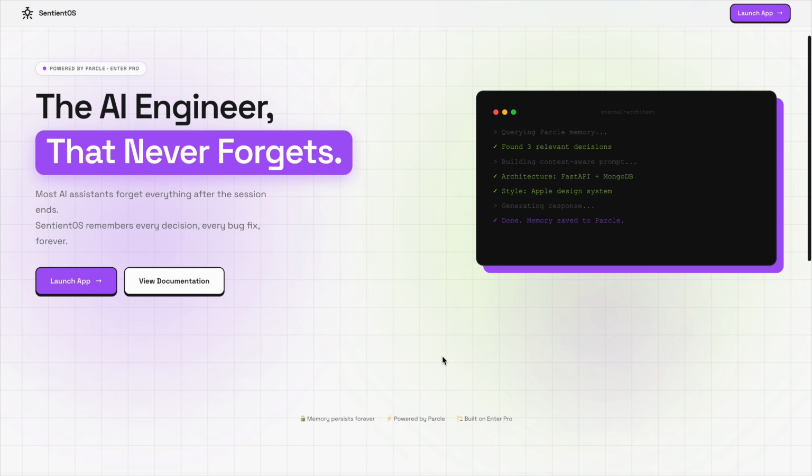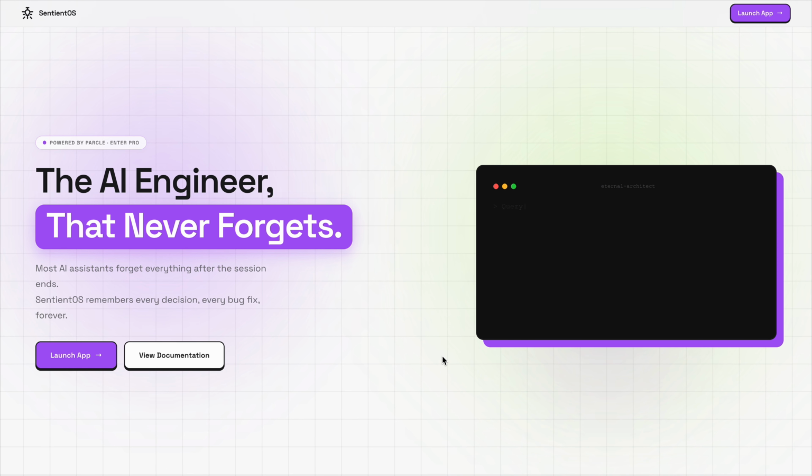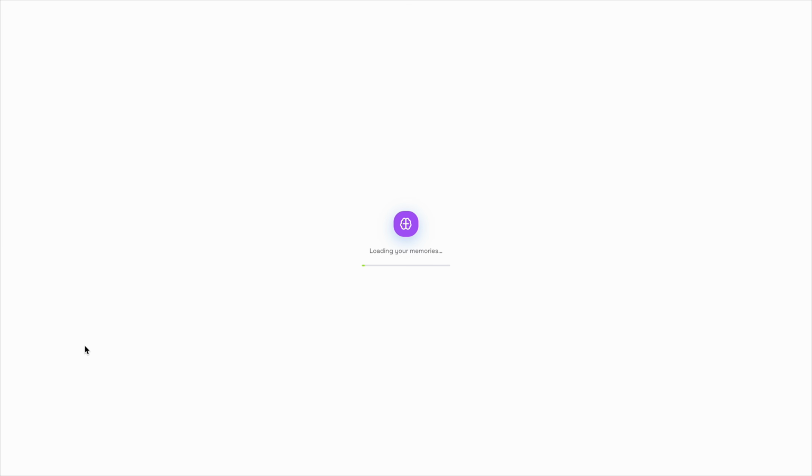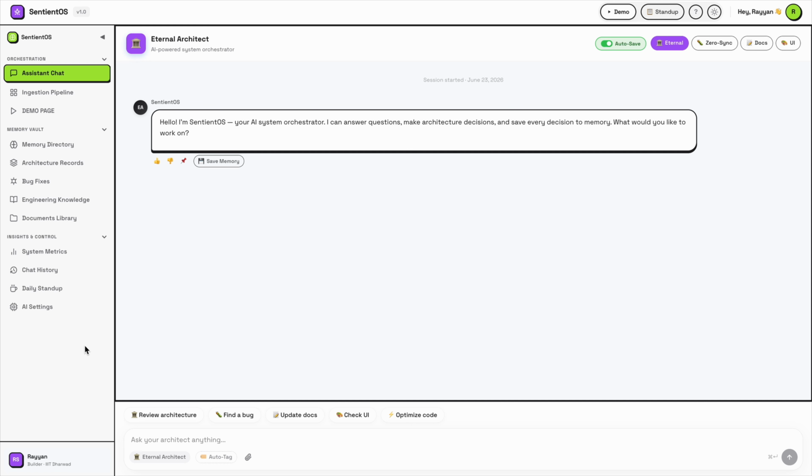So let's dive in and see it in action. The best way to show you how SentientOS works is to prove its persistence. I am going to teach it a specific rule about my workflow. Let's start with the architecture governance. Imagine our team previously decided that all authentication must use Supabase. So we'll store some memory first.